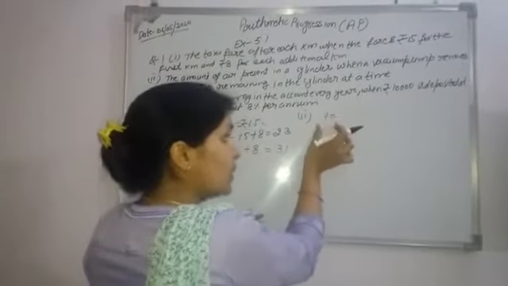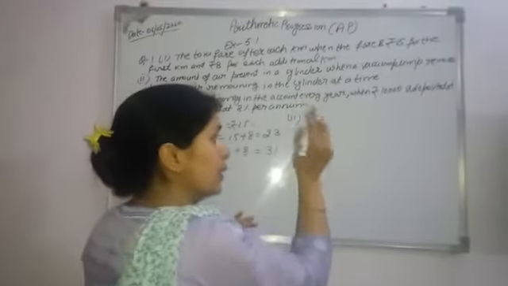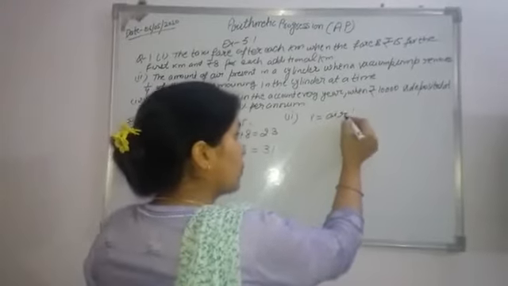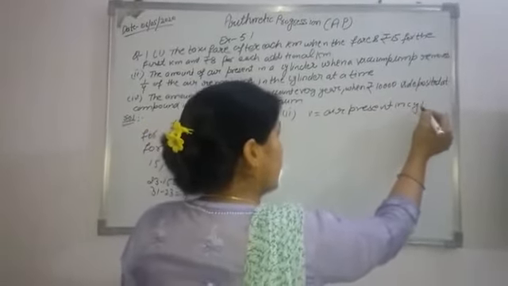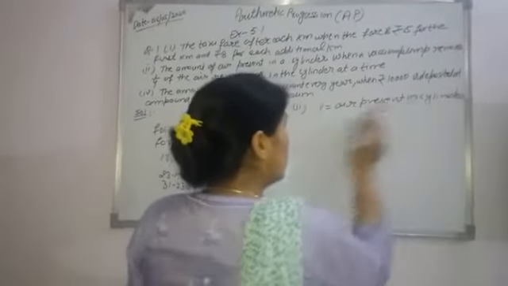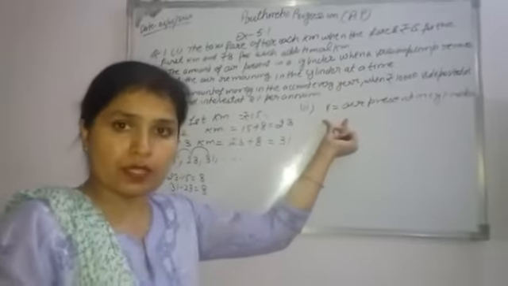Let the air present in the cylinder be V. So this is the amount in the first case.